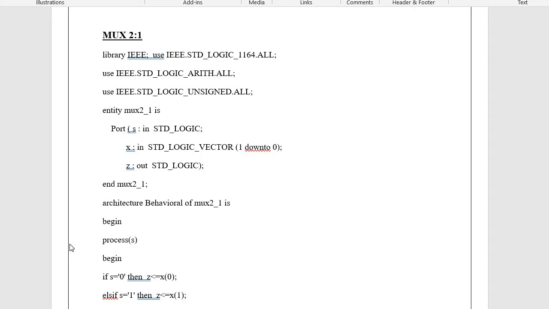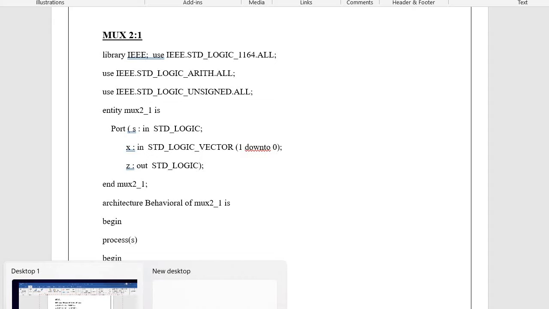Okay, let us start with multiplexer. So here in this particular session, we will be discussing 2 is to 1 mux, 4 is to 1 mux, 8 is to 1 mux, and 16 is to 1 mux. Through this session, I'm just discussing the programs and the execution.